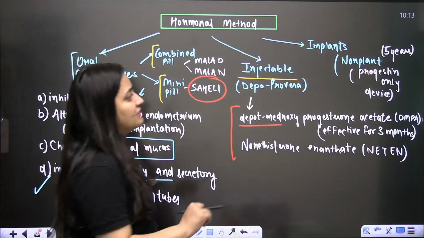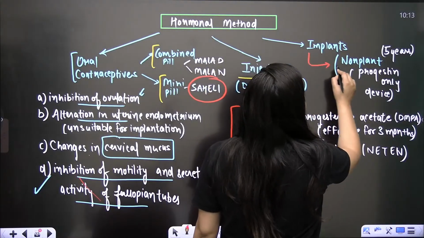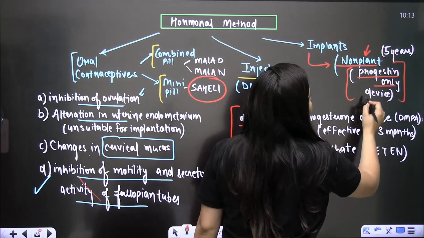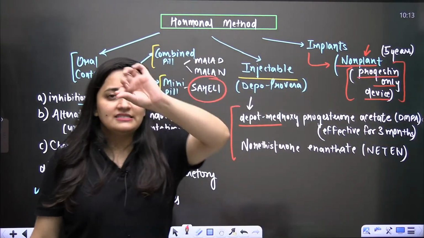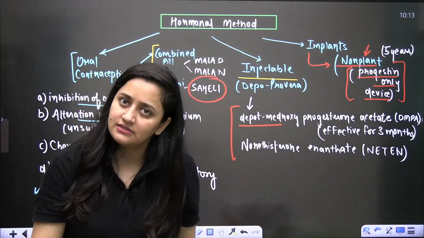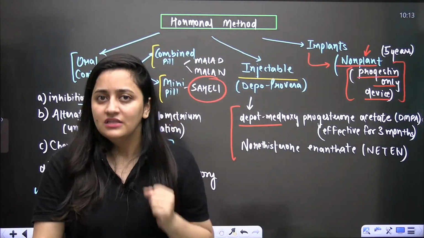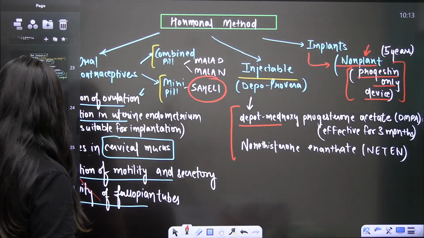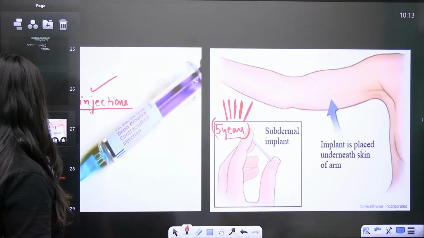Clear, bache? And then when it comes to the implants, I'll give you the example of Norplant, which can be used for 5 years. So it has progesterone only, right? Those silicone, say, pipe-like structures are there. Subdermally, they will be inserted. So ultimately, they will release what? They will release hormones. Clear, bache? So this is about these methods. You can see it here.